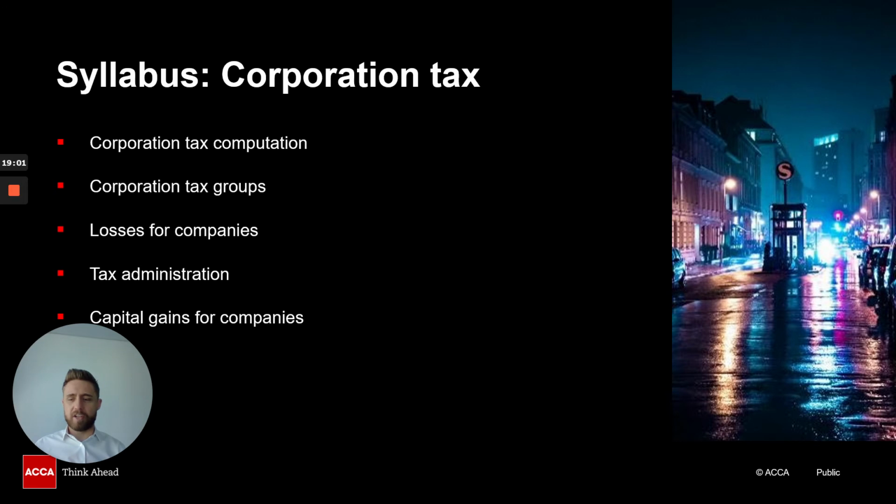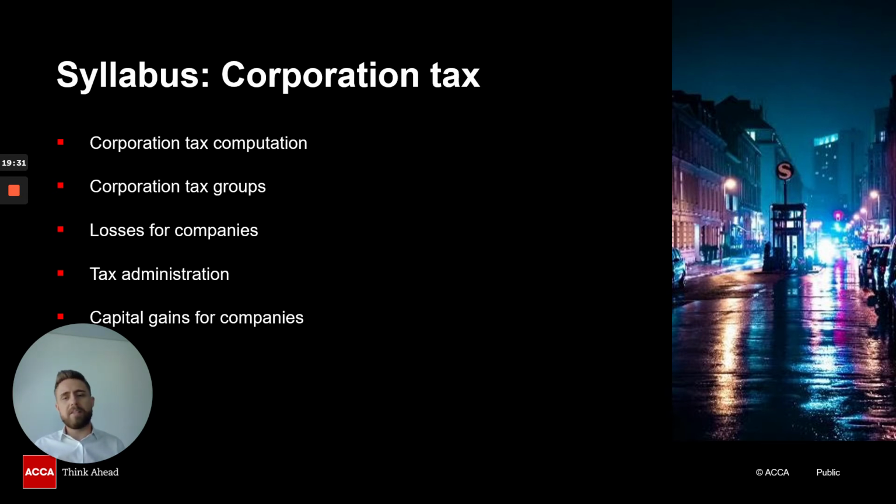Tax administration, though. Tax admin is something that, for some reason, students do leave until last. Now, tax administration is very, very important because these questions can and do come up in the exam. Now, it's just a case of learning these. You need to know when HMRC needs to be notified. You need to know when you can make your claim to reduce your payment on account, or when you want to claim your losses from a company perspective.